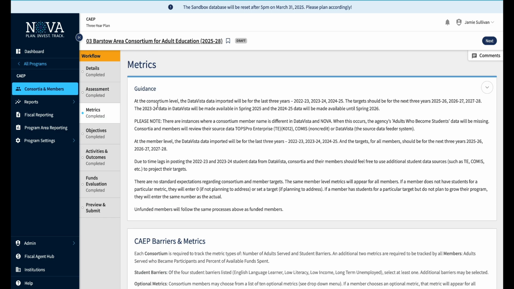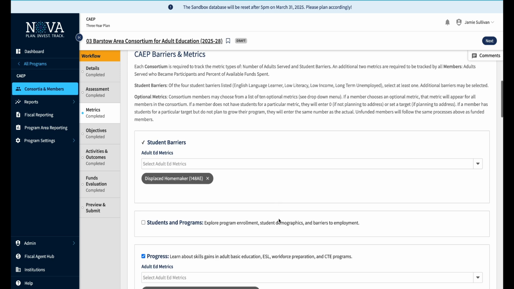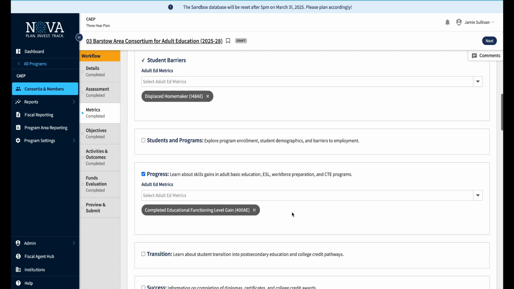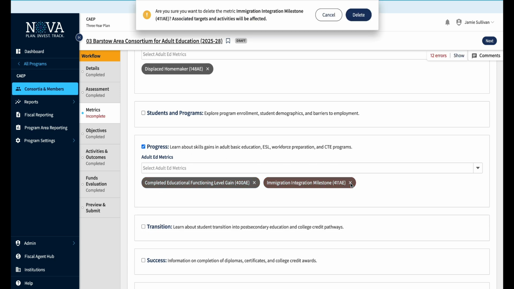Hopping into the metrics. Again, this is a more verbose and clear guidance text this year. It helps you understand what you're looking at. Come down here and you can select whatever metrics you're interested in that apply to you. This is multi-select too, so you can select more than one under a specific category. Delete one as well.